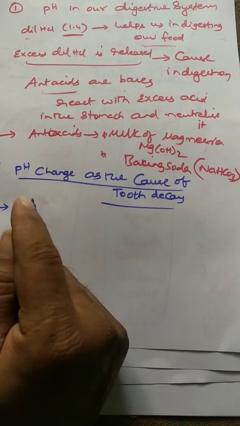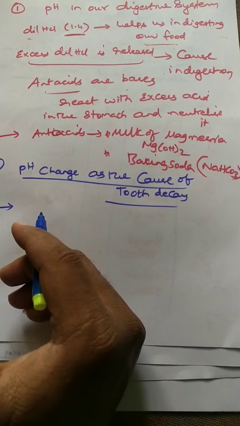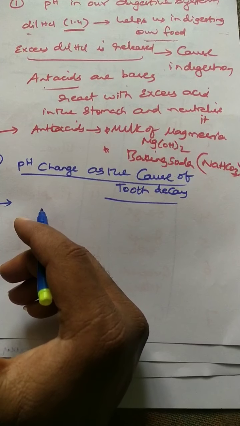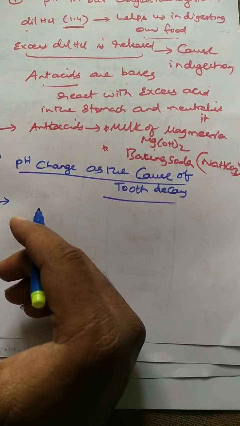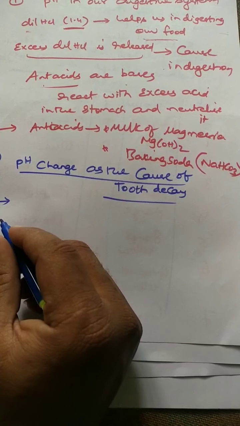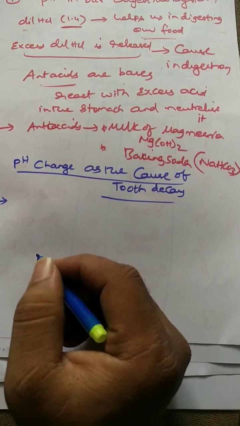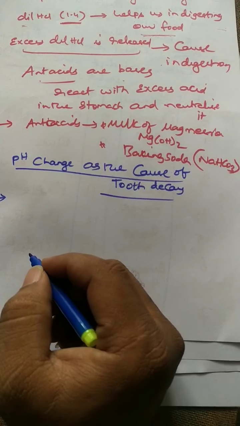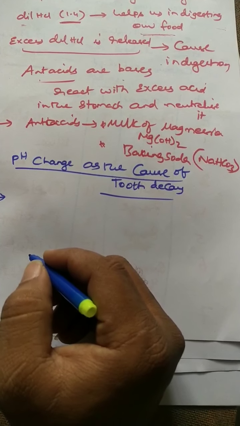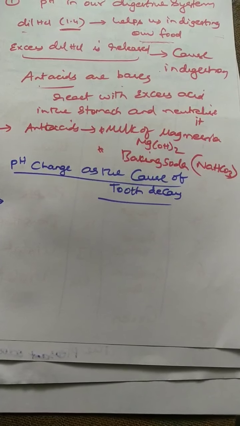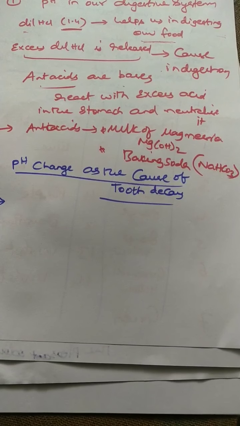If we eat any sweets or any food, it is nothing but sugar. So bacteria present in the mouth will break that sugar into acids. And the acids formed lower the pH in the mouth. So the whole mouth becomes acidic, and even a bad smell will come in the morning.